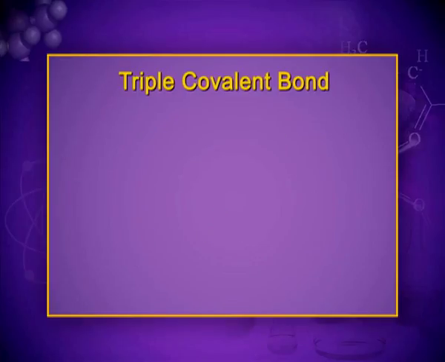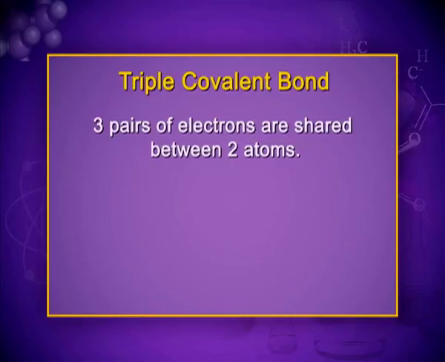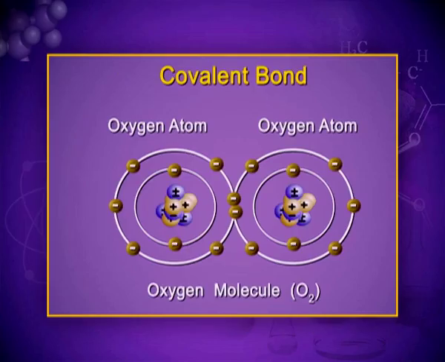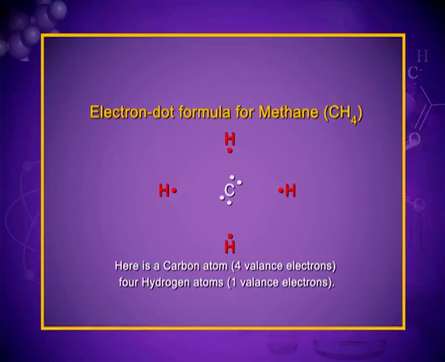Triple covalent bond. When 3 pairs of electrons are shared between 2 atoms, then a triple covalent bond is formed. Example, nitrogen. Between 2 atoms of nitrogen, the 3 electron pairs are shared. Now you can see from this figure how 2 oxygen atoms are combined and the electrons are shared. This is the electron dot formula for methane.